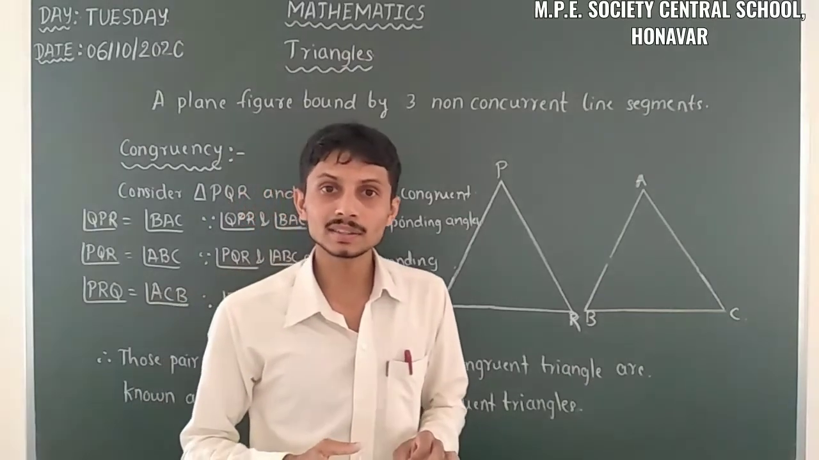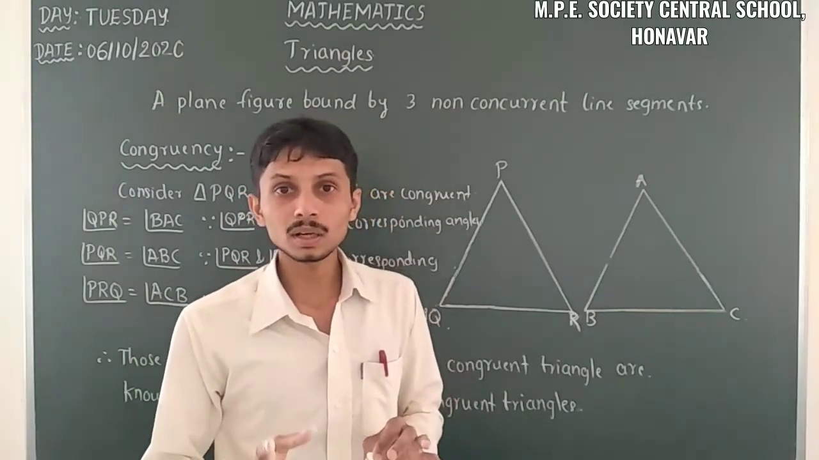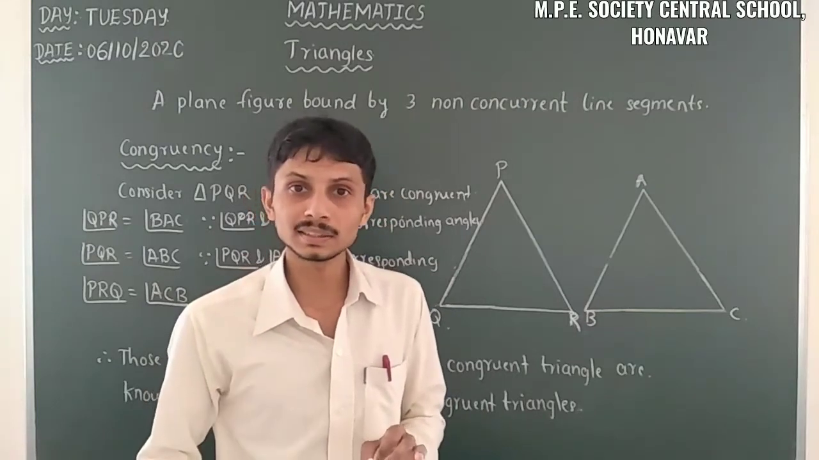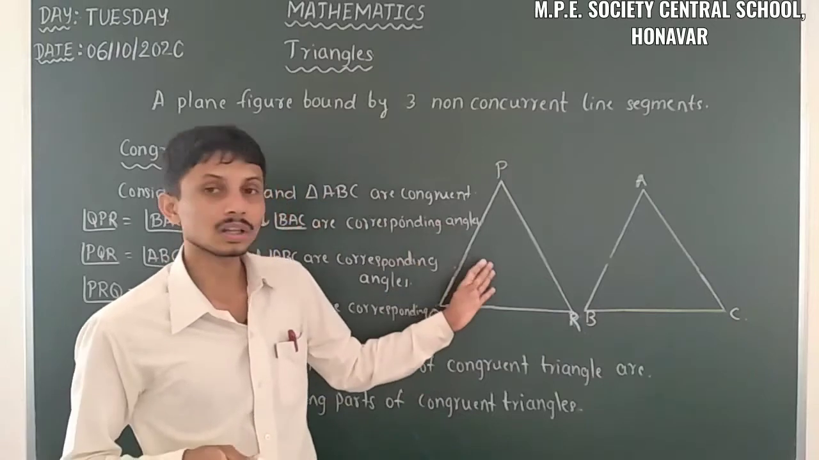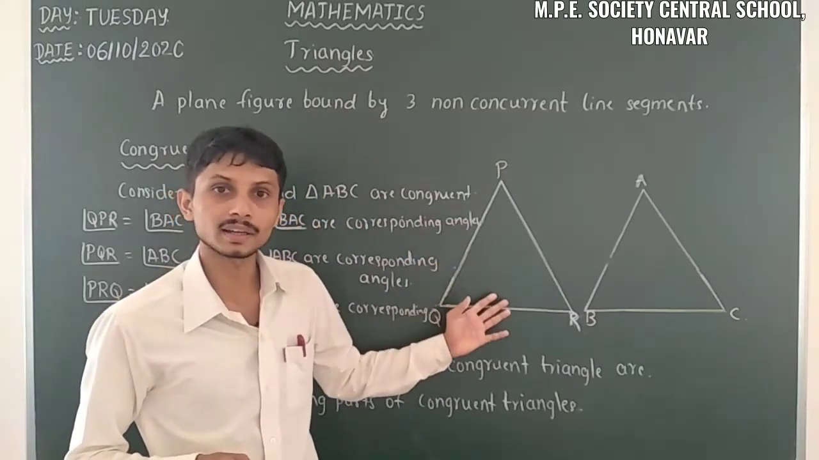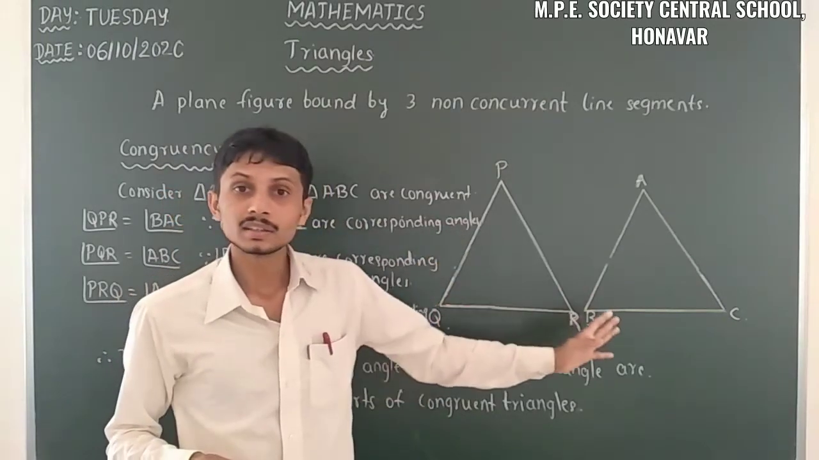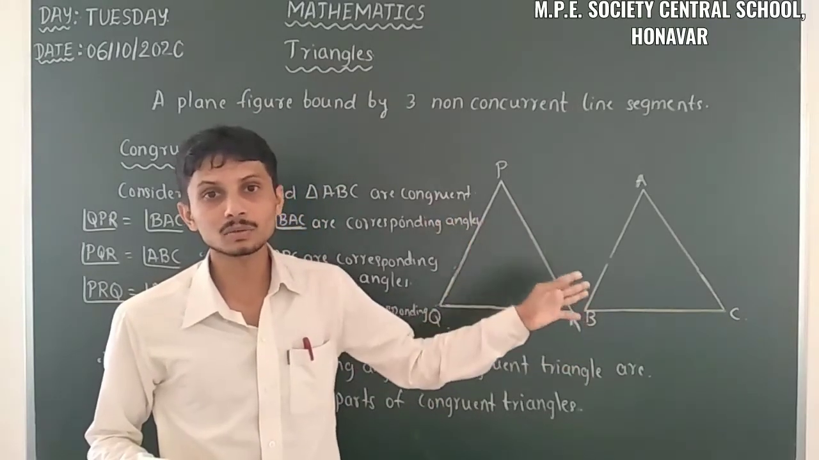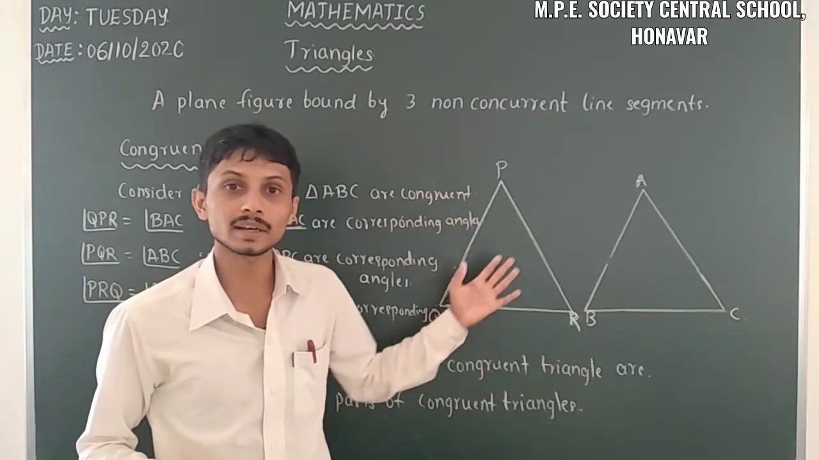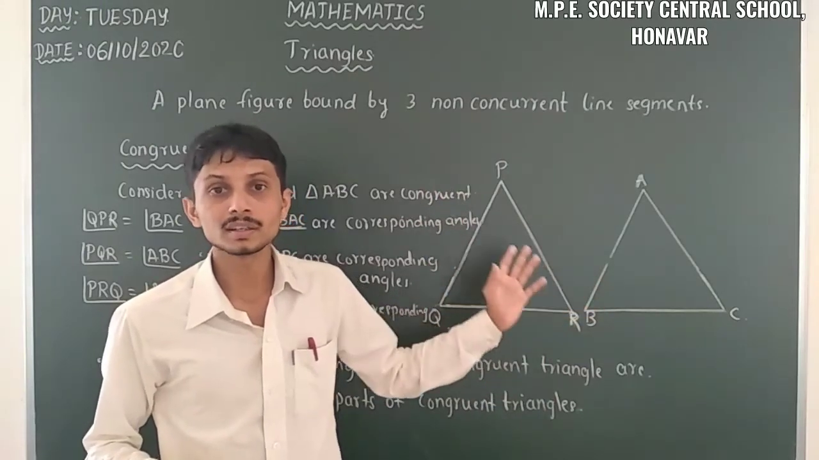So all the circles having equal radius are congruent. All the squares having equal side measure are congruent. And all the triangles having corresponding sides equal and corresponding angles equal, we call those two triangles congruent triangles.